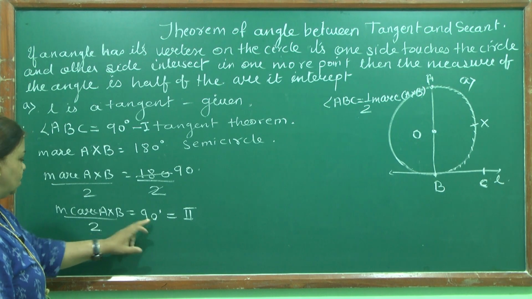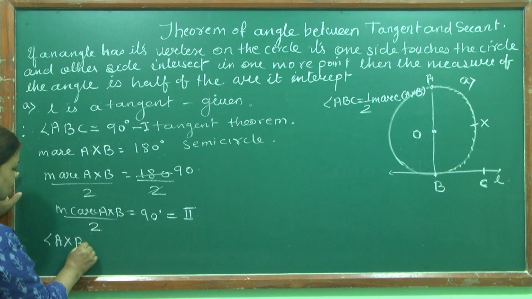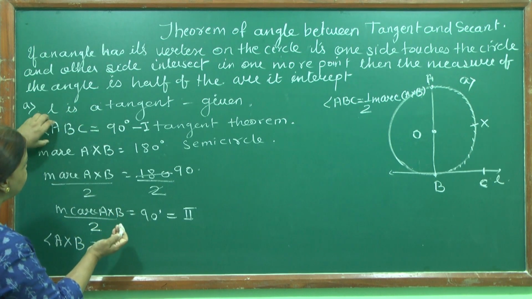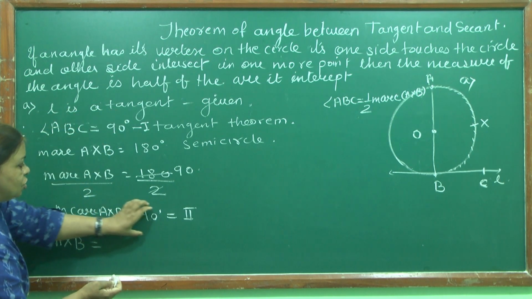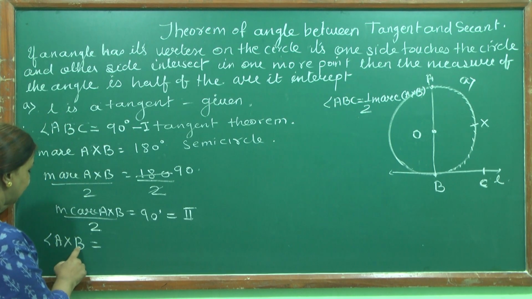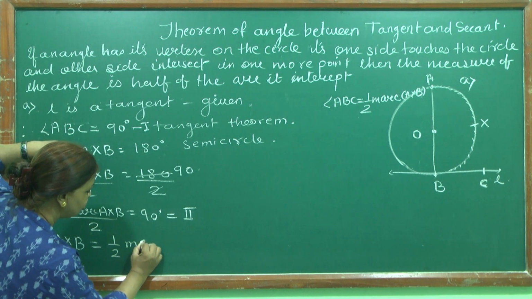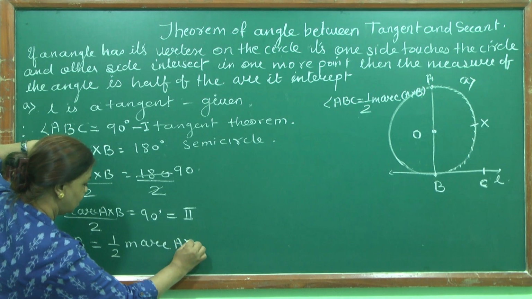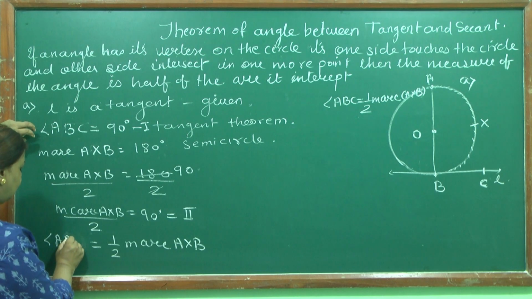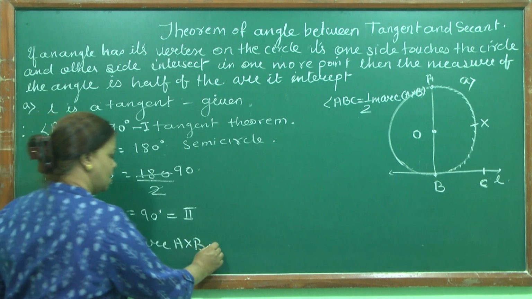Angle AXB, after dividing, I got... So what can I write? Angle AXB is equal to this, because this portion is equal to 90 degrees and this portion is also equal to 90 degrees. So I can say this is equal to this. So angle ABC is equal to half of measure arc AXB. Hence proved.